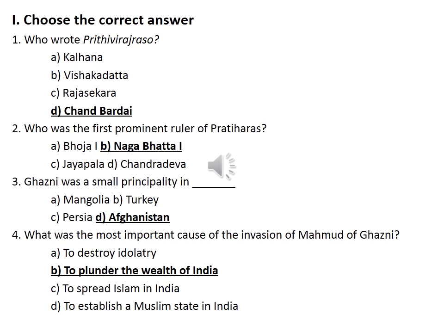B. To plunder the wealth of India. So Muhammad of Ghazni invaded 17 times. So he made 17 raids in India. So and all of them were just to plunder the wealth of India. Then who established a Muslim state in India? Muhammad of Ghori. So he was the first Muslim ruler to establish power in India. So but here, so fourth question, option B. To plunder the wealth of India.